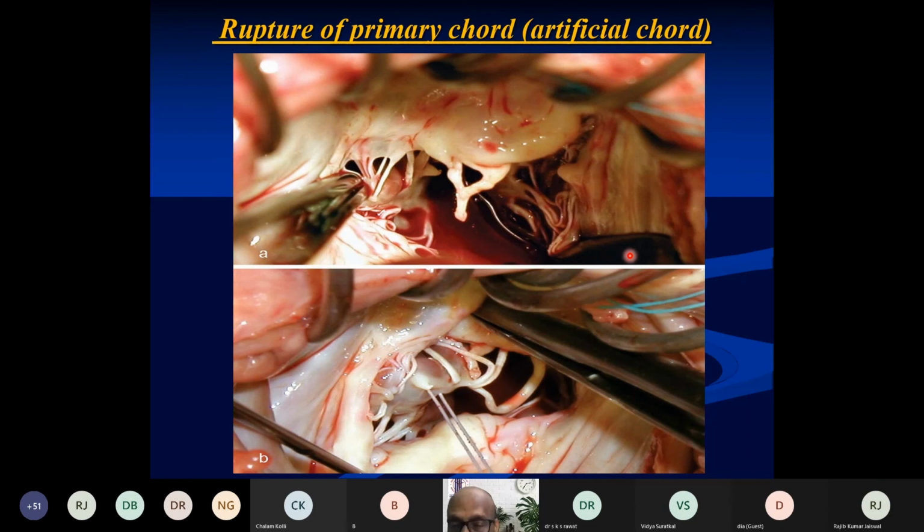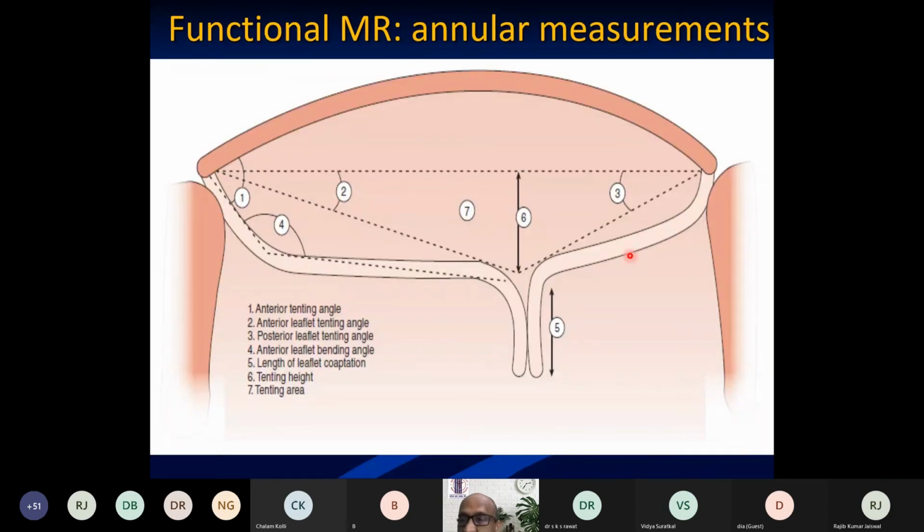The annular measurements which are necessary in patients, especially with functional MR, include the anterior tenting angle, the anterior leaflet tenting angle, posterior leaflet tenting angle, anterior leaflet bending angle, and coaptation length.